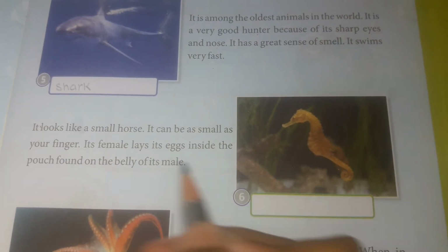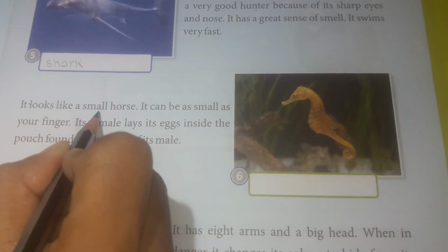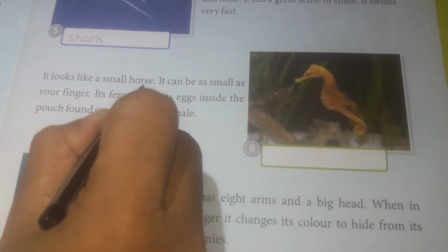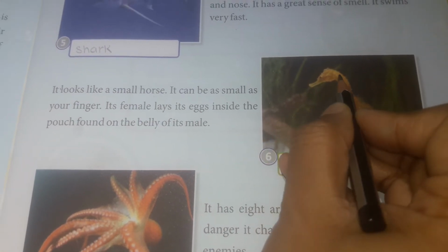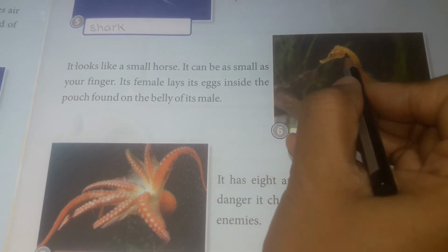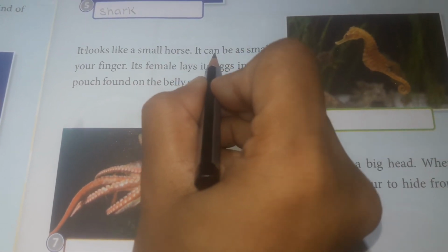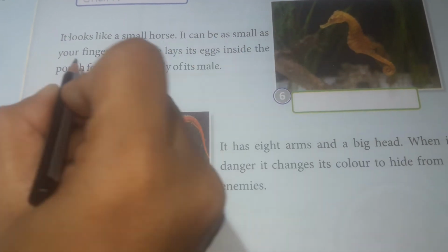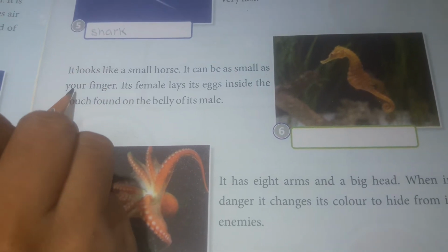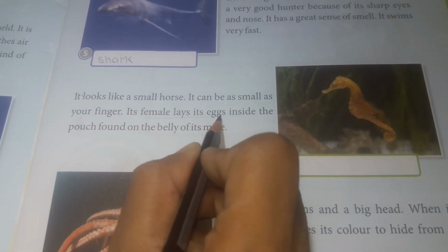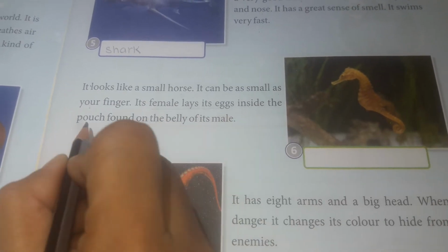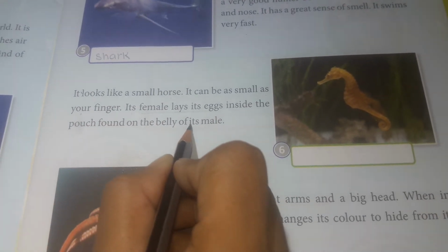Okay, now number 6. It looks like a small horse. Can you see the shape of it? Especially the face looks like a horse. Its head looks like a horse. It can be as small as your finger. The female lays its eggs inside the pouch found on the belly of the male.